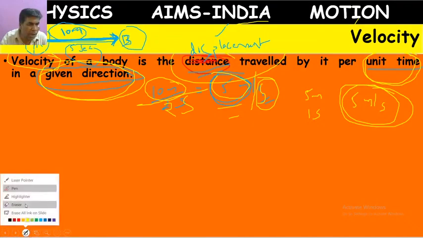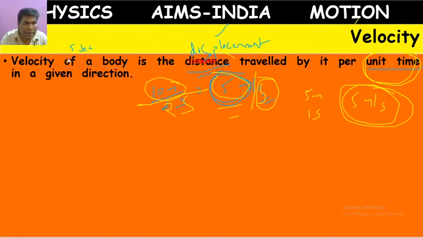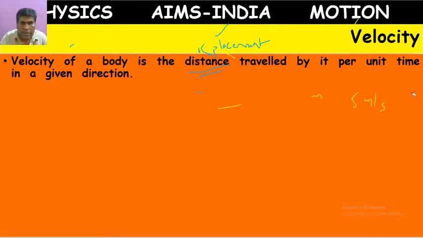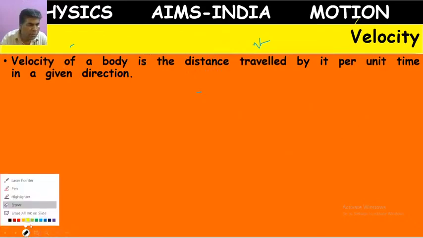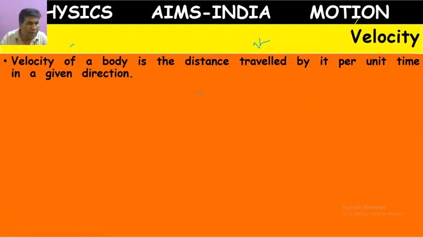Let me repeat the definition once again. Velocity of a body is the displacement. Here, distance in a given direction.